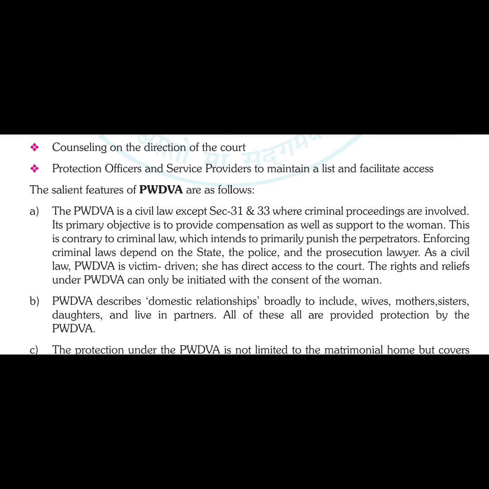It will only provide civil remedies, which are compensation or monetary relief. Fine. But under sections 31 and 33 of this Act, criminal proceedings are also involved. That means it also provides for initiation of criminal proceedings, so that under civil and criminal both ways the husband or the family can be punished.